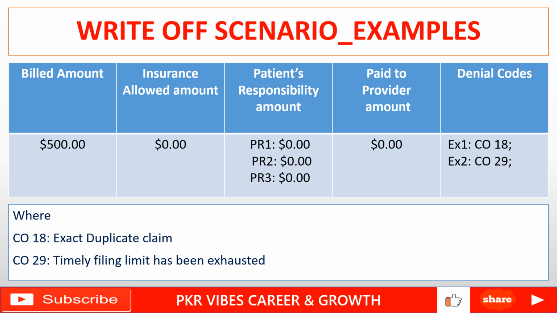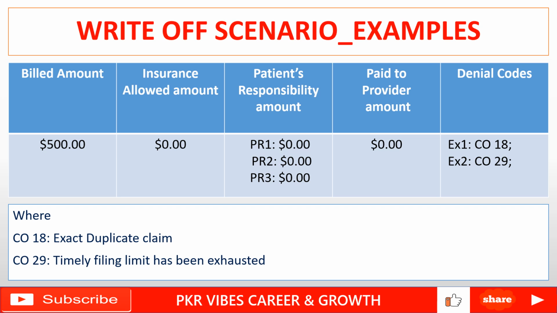So whatever billed amount, here the $500 charge amount on that particular claim, will be a write-off amount. So what should the provider do here? It's a provider mistake. For example, the provider did not submit a claim within the time frame to the insurance. So whose mistake is it? It's the doctor's mistake or the doctor's billing office's mistake, because they did not submit the claim within the time frame to the insurance.